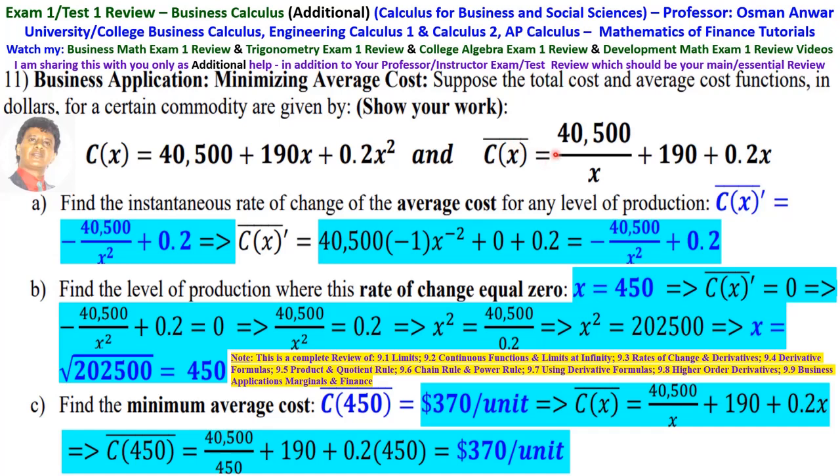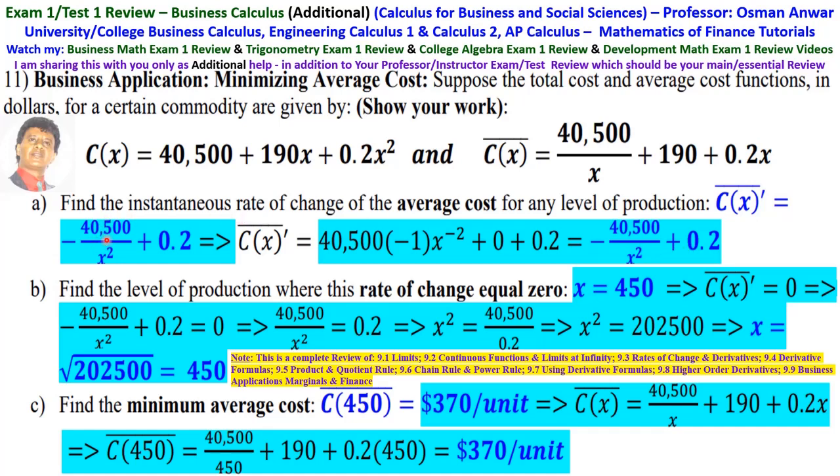That is, if we rewrite this as 40,500 x to the minus 1, then the derivative becomes 40,500 times minus 1 x to the minus 2. The derivative of 190 is 0. The derivative of 0.2x is 0.2. Then this is minus 40,500 over x squared plus 0.2. So that is the derivative.